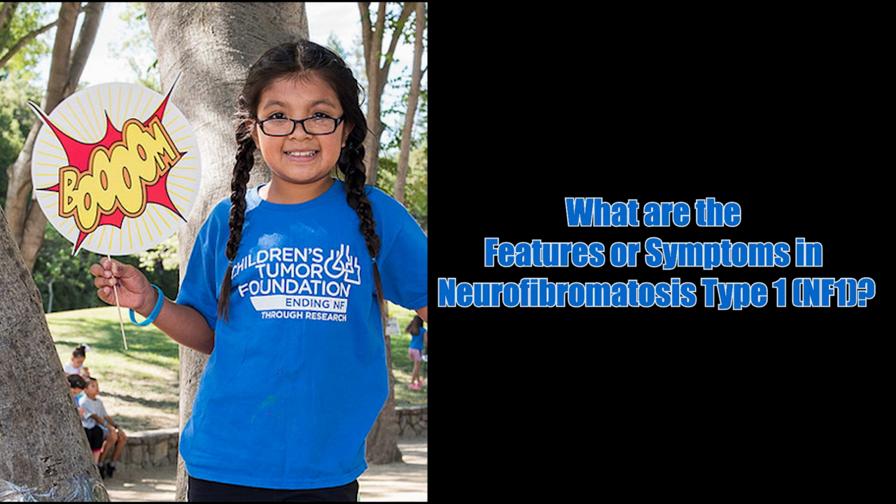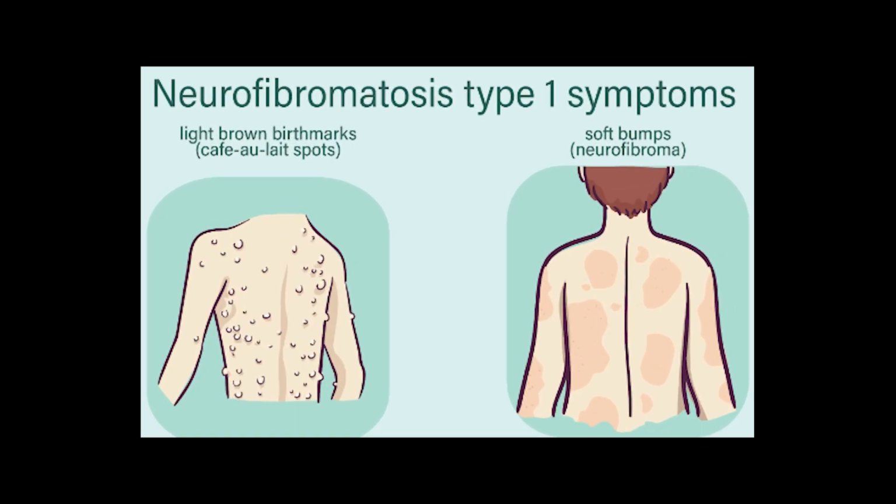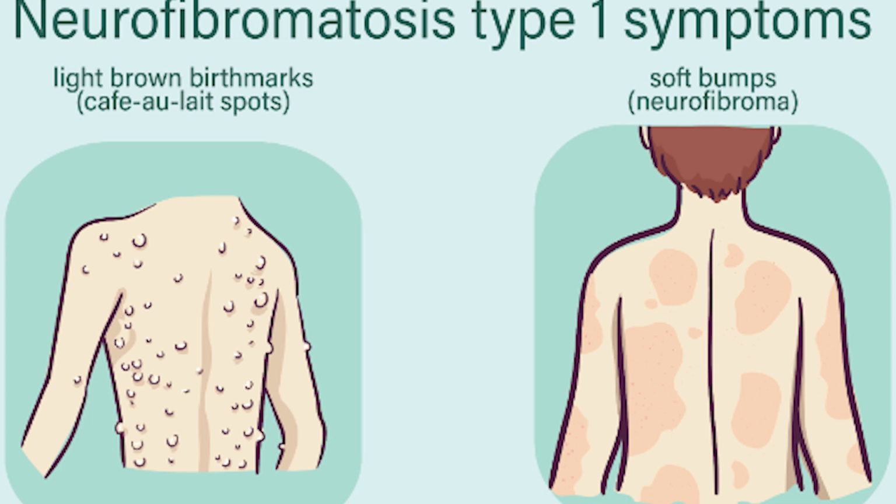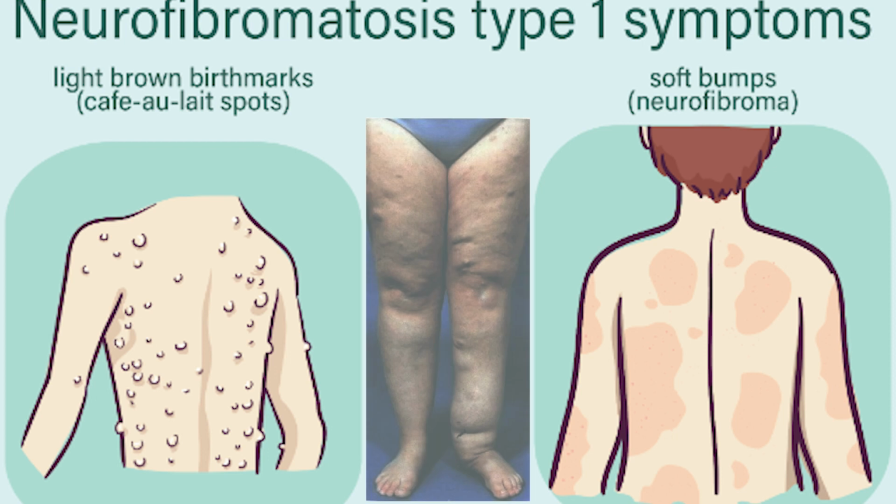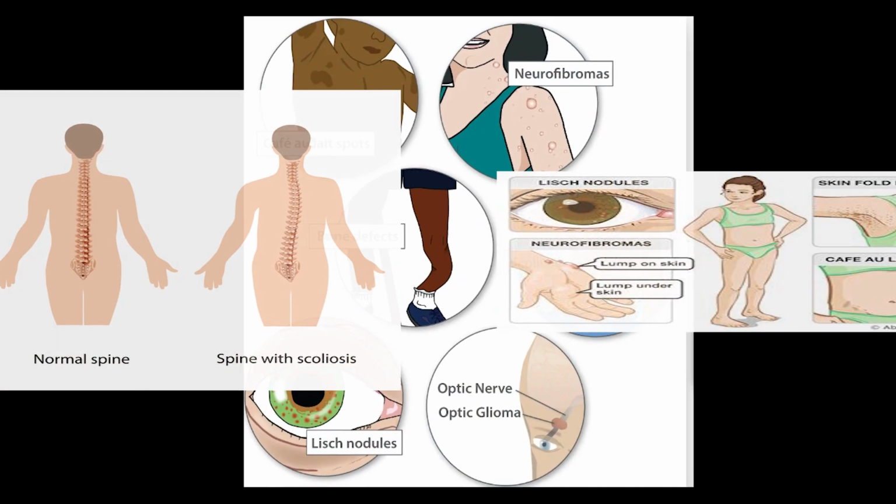What are the symptoms and features of neurofibromatosis type 1 or NF1 disorder? Most people with NF1 have distinctive café au lait spots, that is the color of coffee with milk, as well as freckles. People get more café au lait spots and freckles as they get older. People with NF1 also have noncancerous tumors called neurofibromas throughout their body. Rarely, these tumors can progress into harmful cancers.